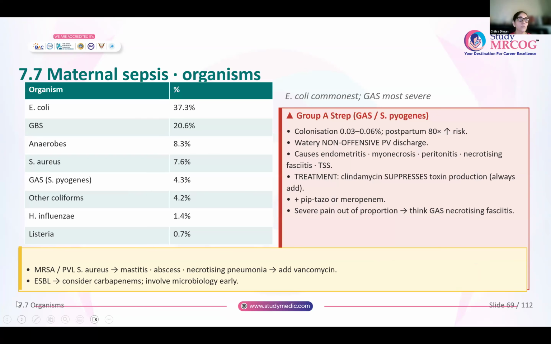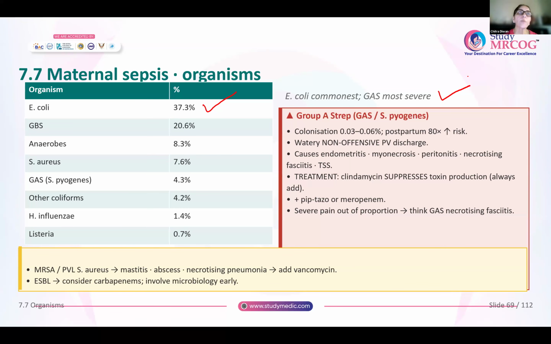Now coming to the organisms, the latest guideline says that E. coli is the most common organism that causes maternal sepsis. You have others also like GBS, anaerobes and all these, but these are the ones. E. coli is the most common, and GAS or group A Streptococcus is the one that causes the most severe infection in the mother, and GBS is for the baby. Okay.